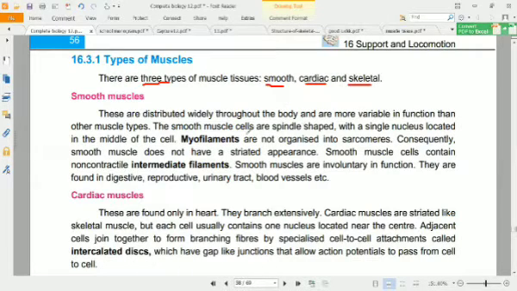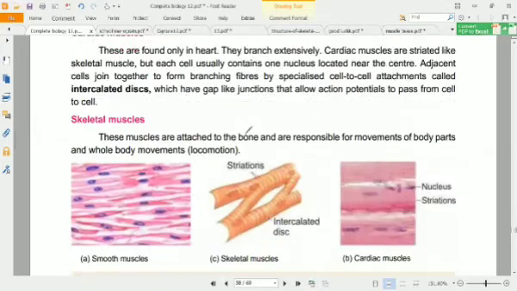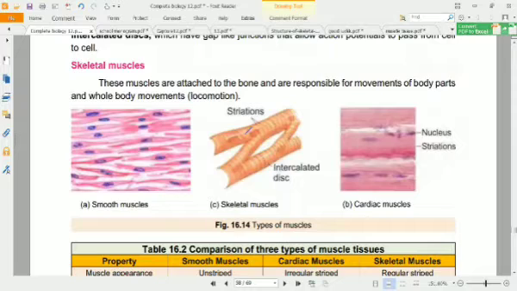You can see here in this diagram that smooth muscles have a spindle formed structure, and they have one large nucleus in the center of the cell. It is a spindle-like structure.